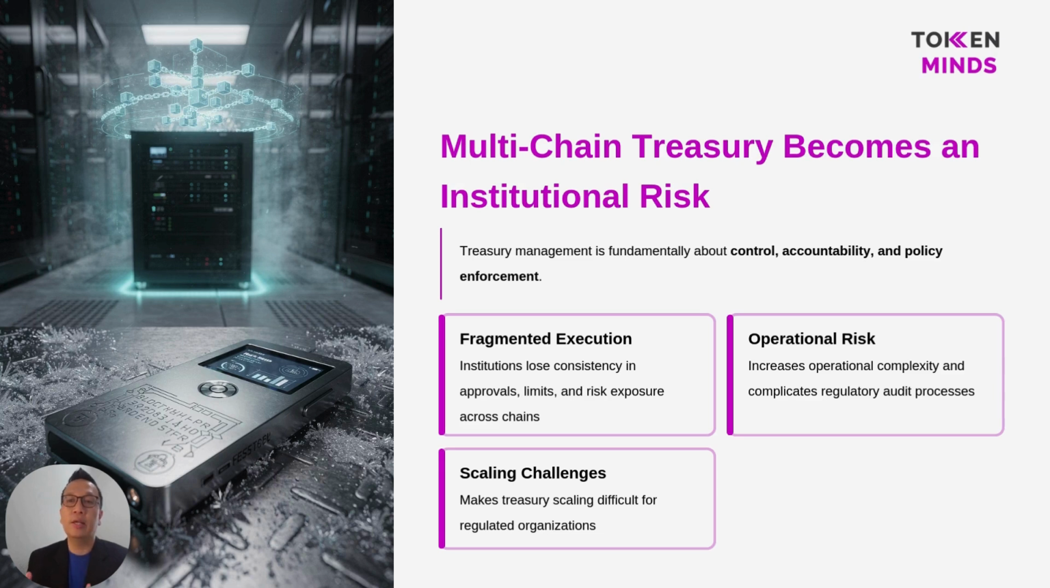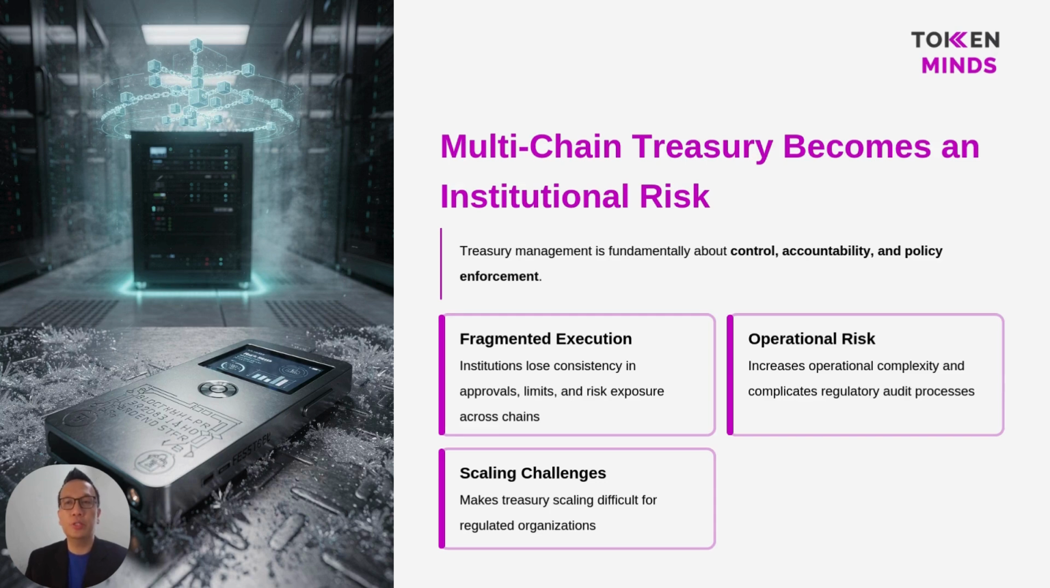When treasury operations are fragmented across chains, they become a direct institutional risk. Approval policies, limits, and exposure controls become inconsistent. Operational complexity increases, which makes audits harder and slower. As more chains are added, scaling treasury operations becomes increasingly difficult for regulated organizations that need predictability and accountability.